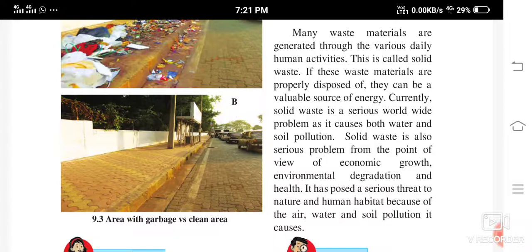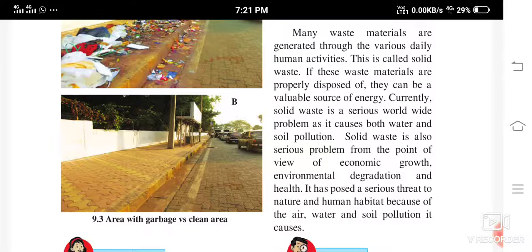Now see, the waste material which is generated due to the daily human activities, this solid waste, has become a very serious problem not only in India but worldwide. Now this has posed a serious threat also to the nature as well as the human beings, because the nature is getting polluted.